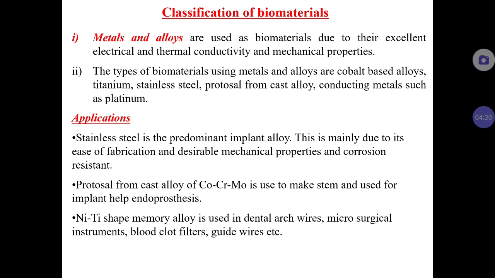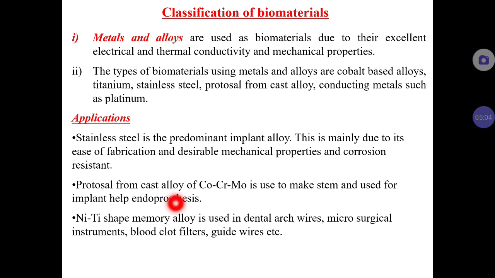As you see, the applications are predominantly in implant alloys. Implant means it is used within the living human body for structural purpose. For example, to fix bones, or artificial teeth or tooth filling, titanium can be used. So it can be used within the living human body for structural applications, and it's mainly due to its desirable mechanical properties and corrosion resistance.